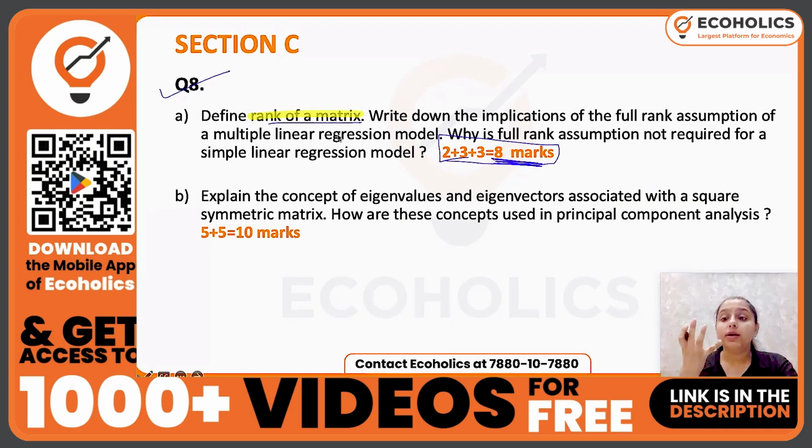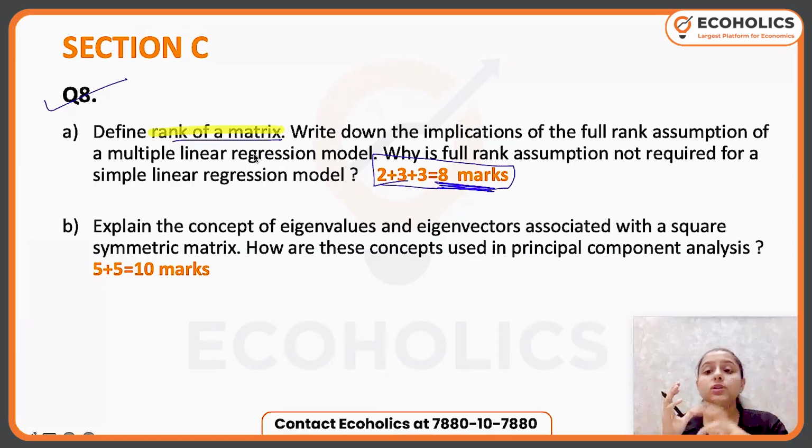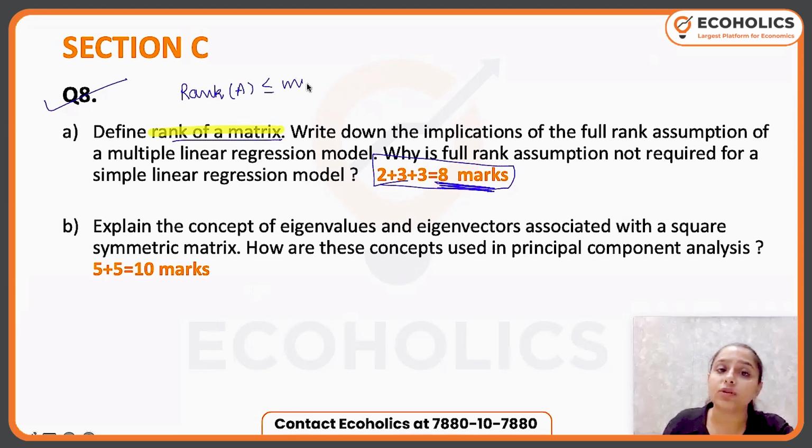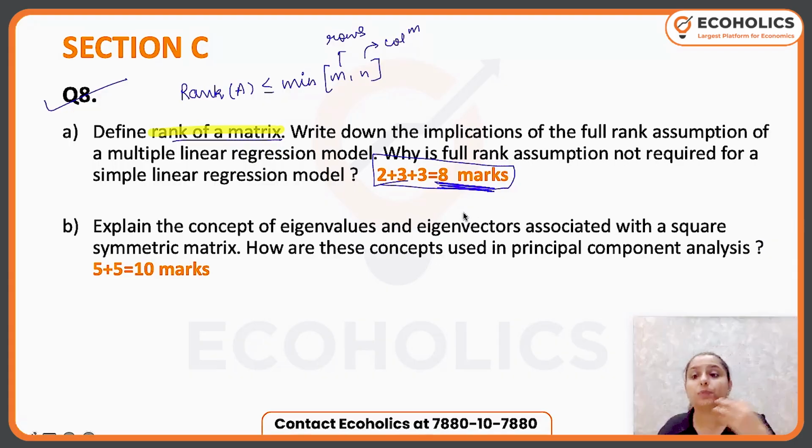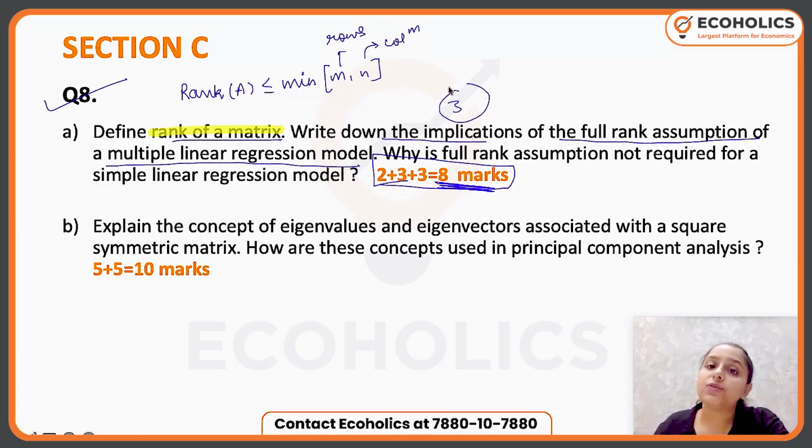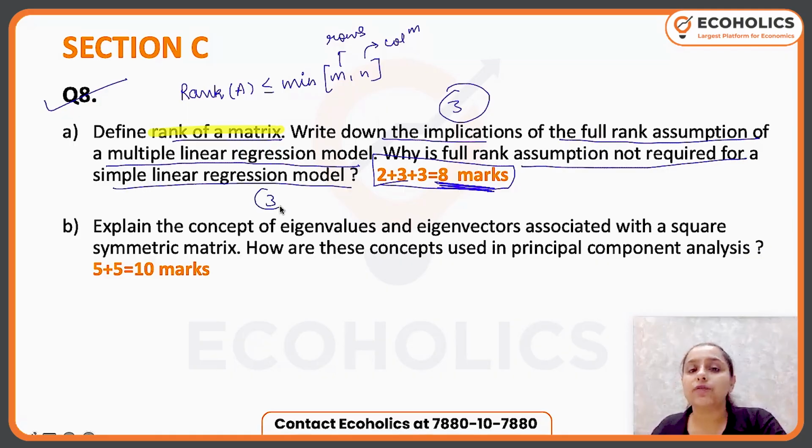Now what is rank? Rank is the number of linearly independent columns and linearly independent rows in a matrix. So you can even write the mathematical formula that rank of matrix A is less than or equal to the minimum of m or n. So m is the number of rows and n is the number of columns. So this is the formula we write to represent rank. Now write down the implications of the full rank assumption of a multiple linear regression model. This is for 3 marks. Why is the full rank assumption not required for simple linear regression? This is again for 3 marks.